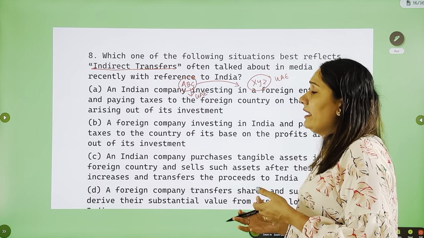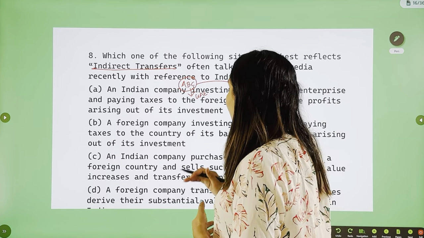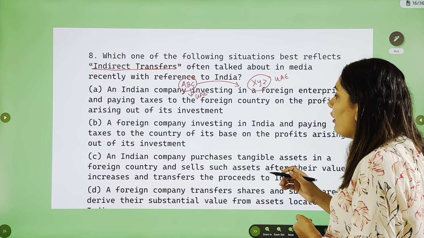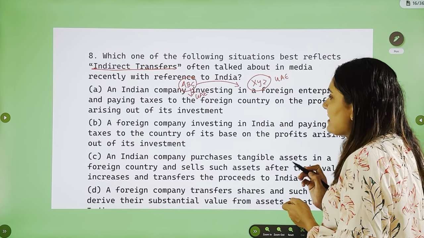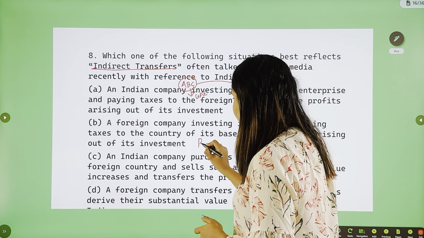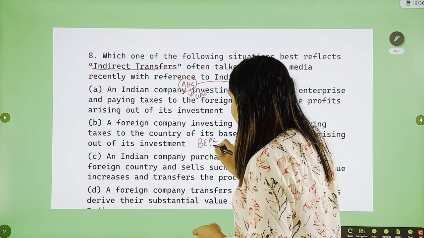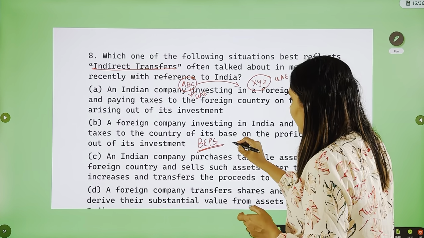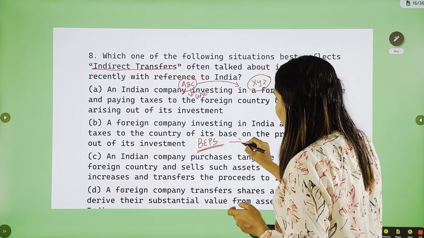Is there anything indirect about it? No. A foreign company investing in India and paying taxes to the country of its base on the profits arising out of its investment. This was again in the news, but this is related to BEPS or base erosion and profit shifting. We have heard about tax havens like Mauritius or Singapore.